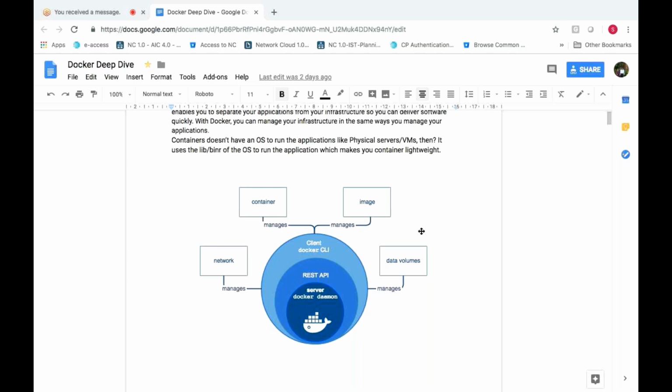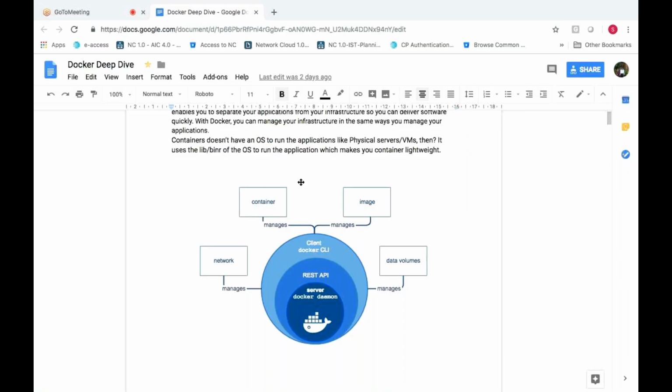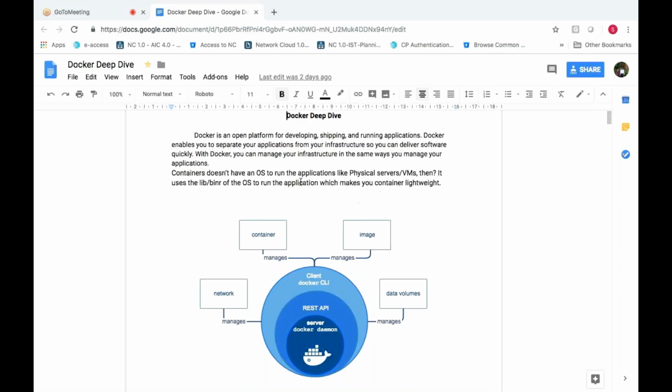So for you guys, the task is to install the Docker engine on one machine and install the Docker CLI on another machine, wherever you want, another VM, and try to pass the information, or try to pull images or create images from that particular CLI. Do it from your end. If you're facing some issue, I will try to help you. That is your task. Got it, right? What I told?